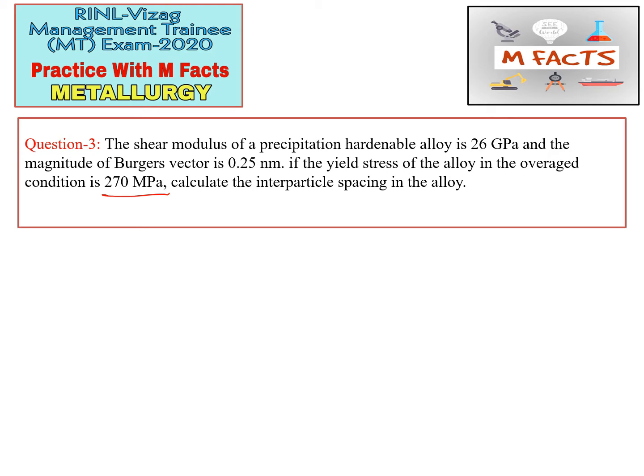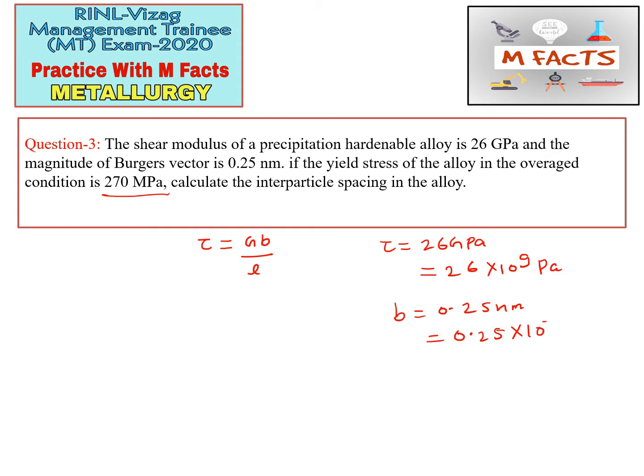We know the stress necessary for the dislocation to loop around the precipitate is given by the formula tau equals Gb by L. Okay, so this is the formula, and they have given the value of shear modulus 26 GPa. We can convert this into pascals, that is 26 multiplied by 10 to the power 9 pascals. And the Burgers vector value is 0.25 nanometers, so we can convert this into meters.